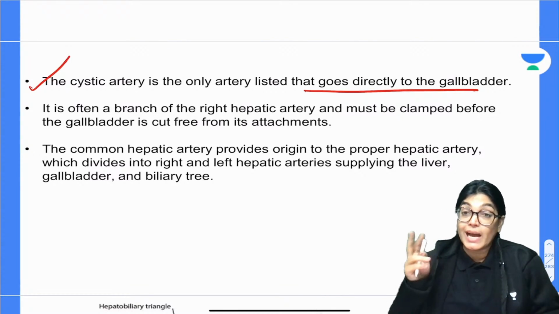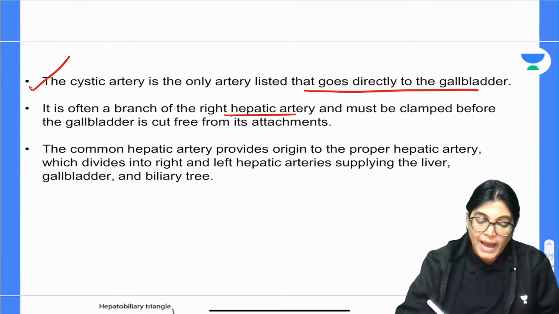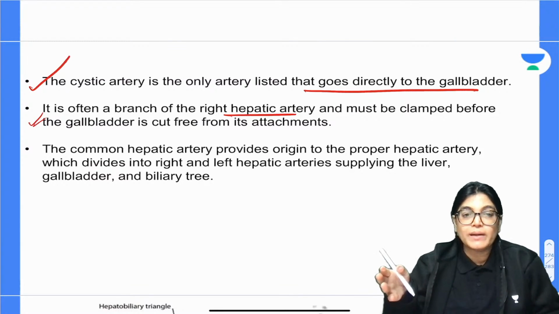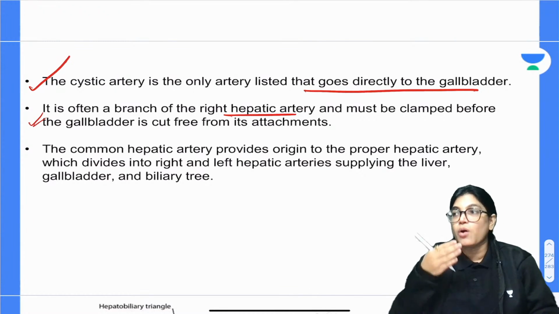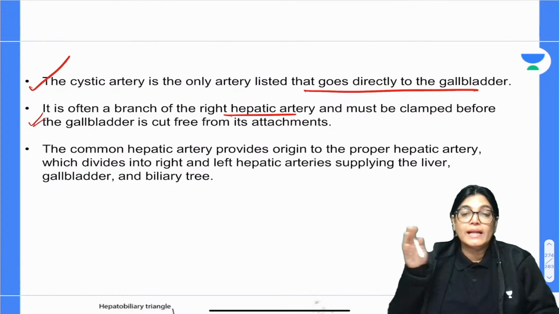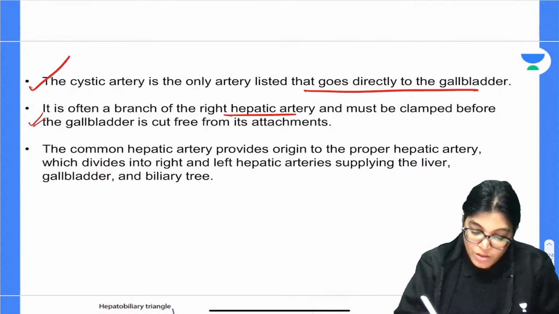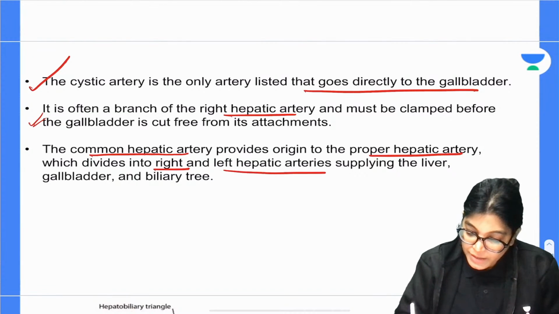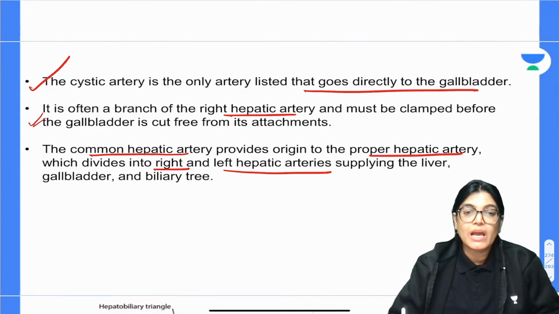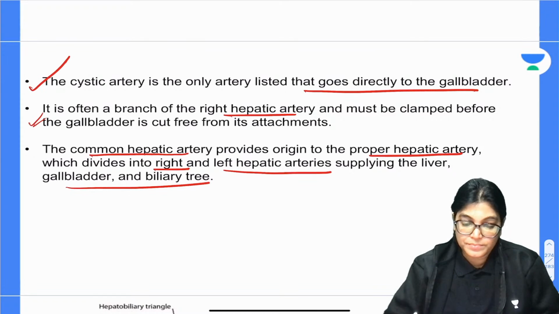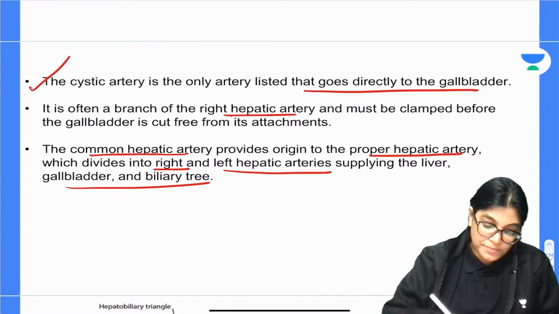Cystic artery is a branch of the right hepatic artery, and it must be clamped before removing the gallbladder, and it should be free from the attachment. The common hepatic artery is giving origin to the proper hepatic artery. The proper hepatic artery gives the right and the left hepatic artery, and the right hepatic artery will give the cystic artery. These are giving blood supply to the gallbladder, biliary tree and the liver. Got it, everyone?